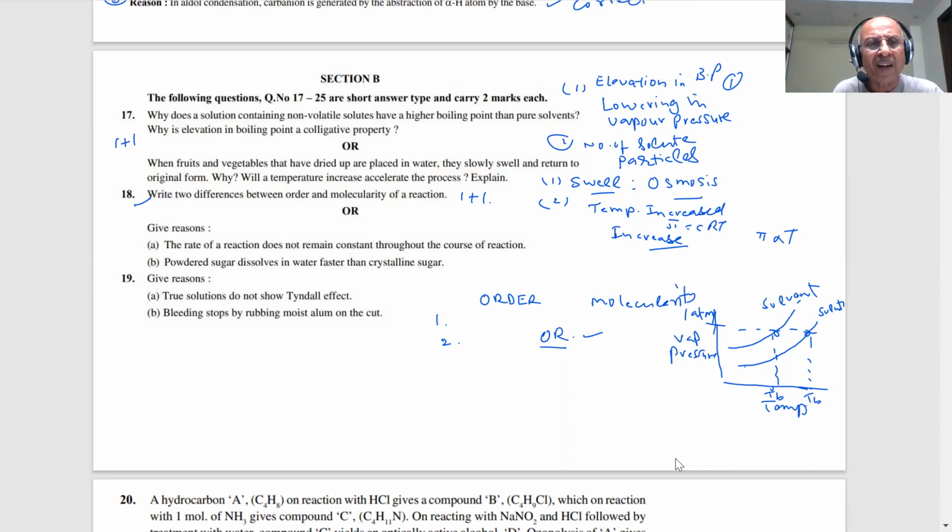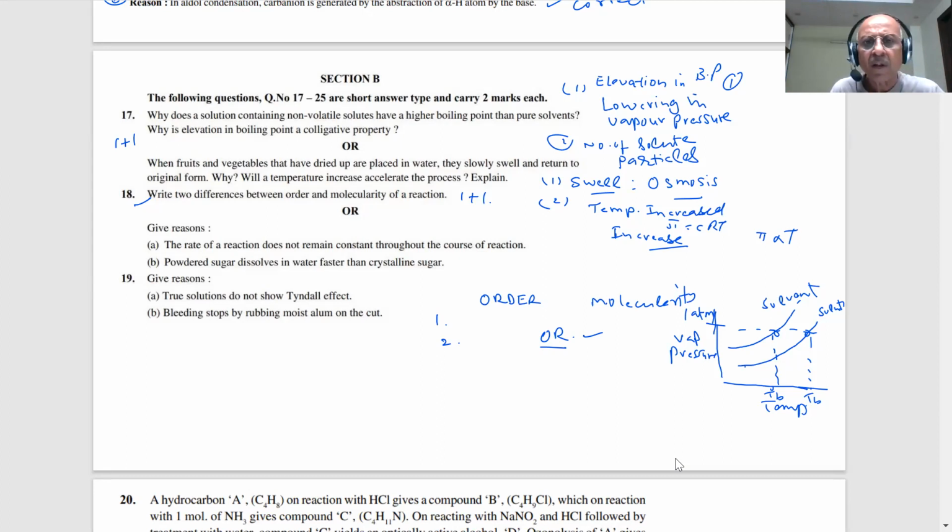But why do you want to invoke temperature here? The reaction is taking place in a lab. Am I changing the temperature? Did I mention that? Only when the question mentions temperature will we talk of it.